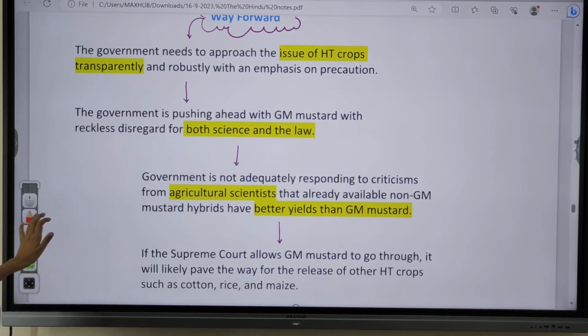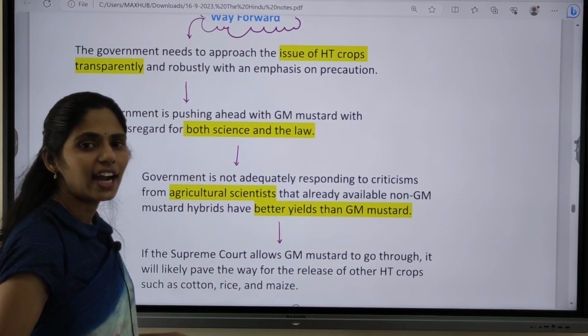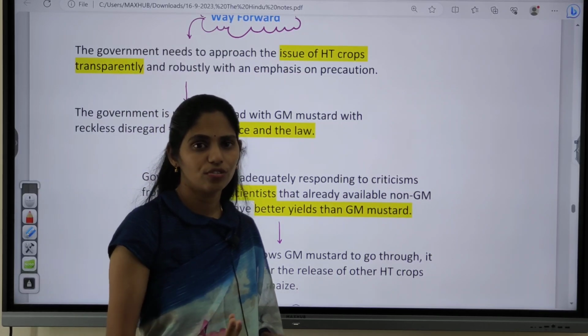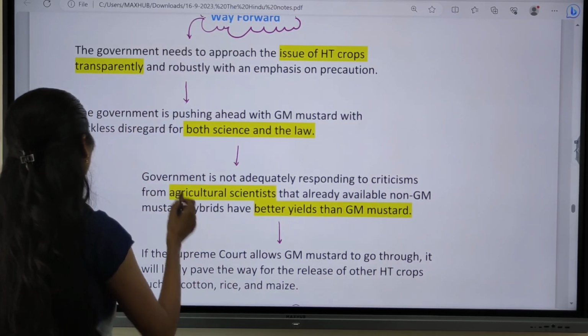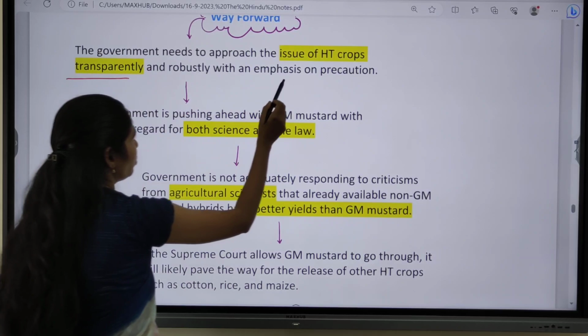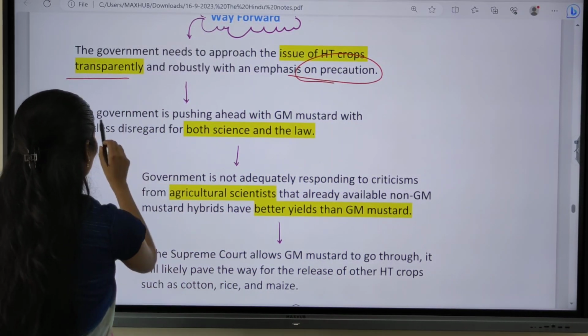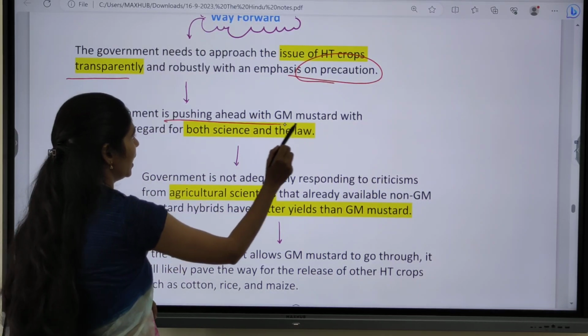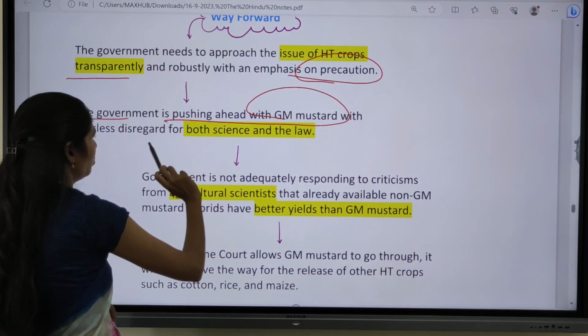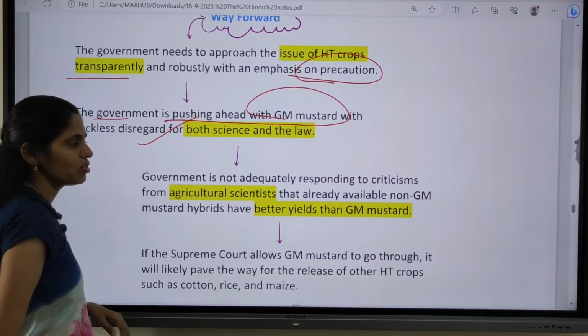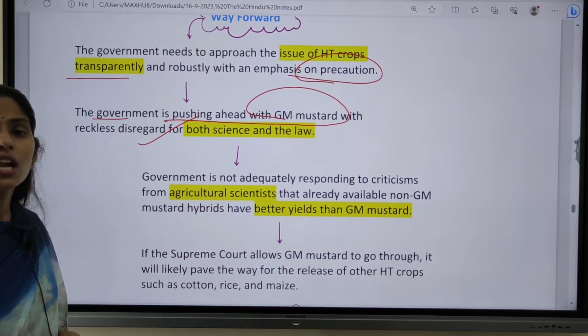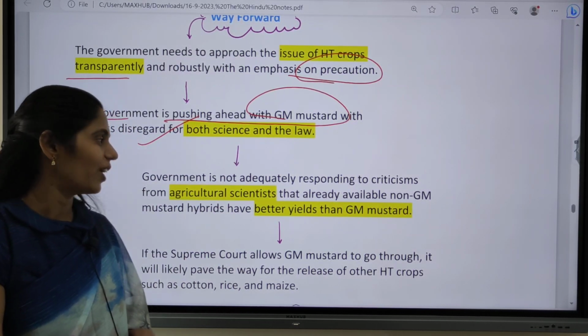The government needs to have a good approach regarding the issues of using herbicide tolerant crops transparently, and we have to even focus on the precaution of these issues. And the government is pushing ahead with GM mustard. Because of this, yes, we have to see whether there is compatibility between science and law or not.